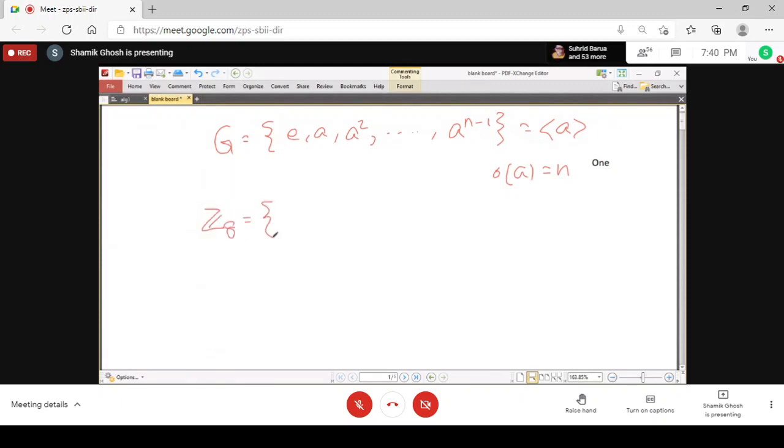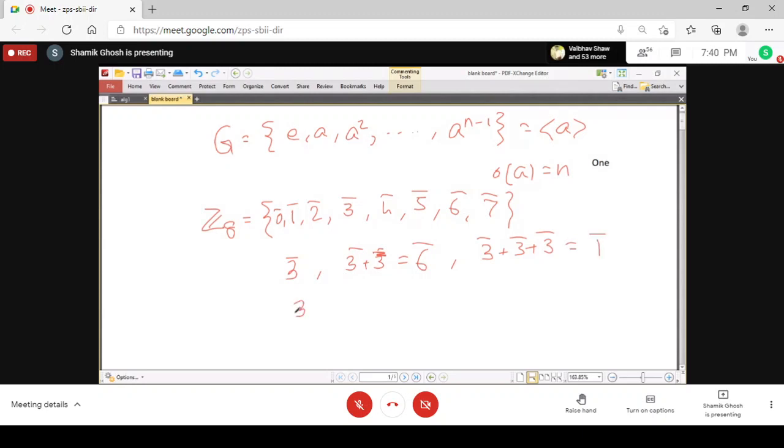Again, if we go on Z8, then you have 0, 1, 2, 3, 4, 5, 6, 7. So if we start with 3, you see that by adding, 3 plus 3 is 6, 3 plus 3 plus 3 is 9, 9 means 1 here.